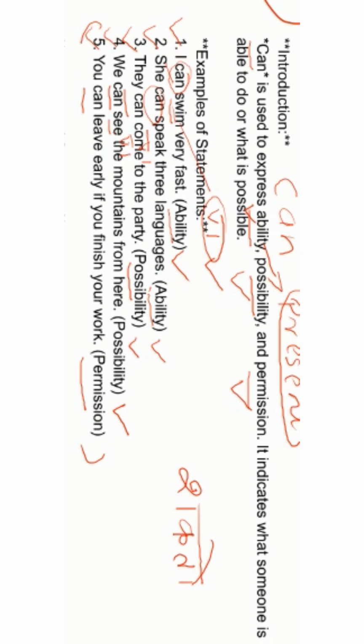The third one, they can come to the party, is ते पार्टीला येऊ शकतात. So शकतो, शकते, शकतात. That is how it ends in Marathi. Okay, that's how we have learned this. Thank you.